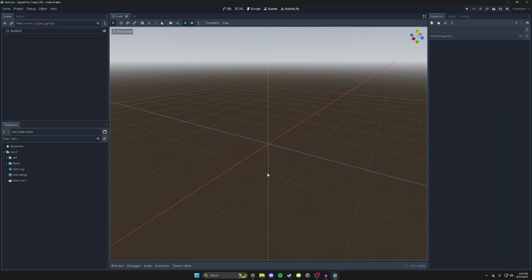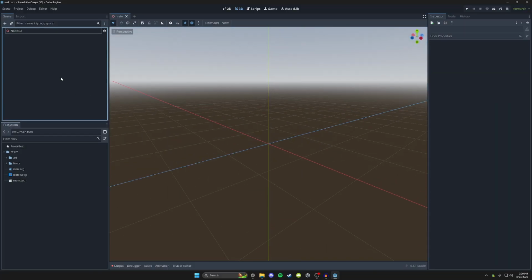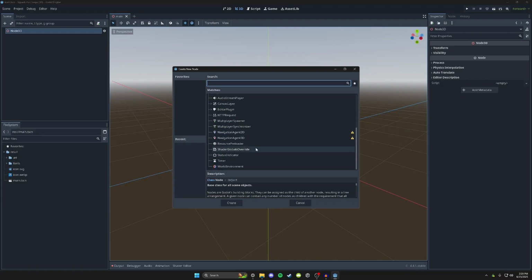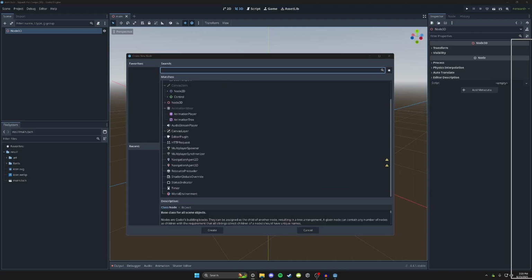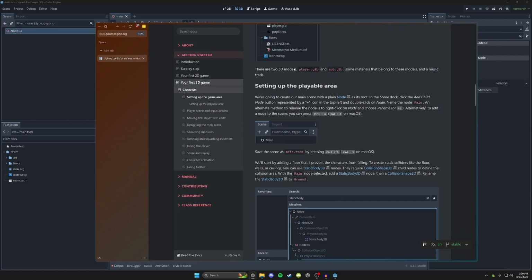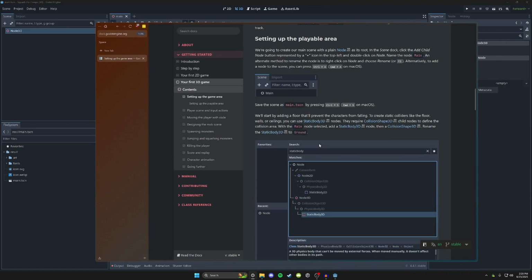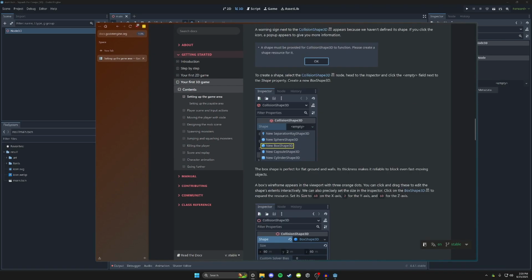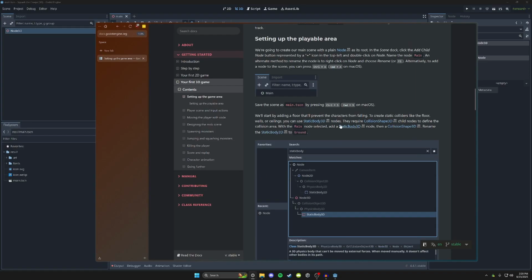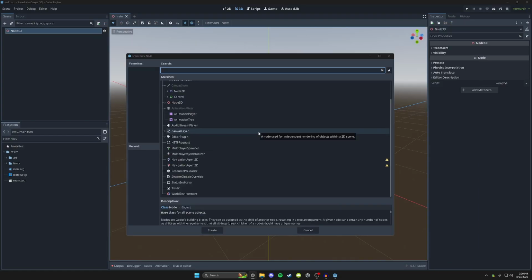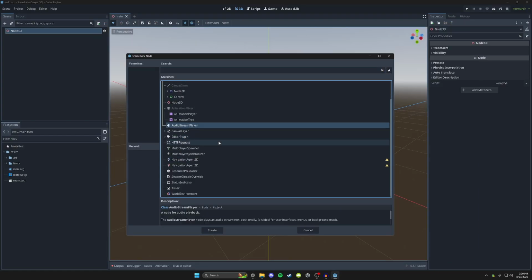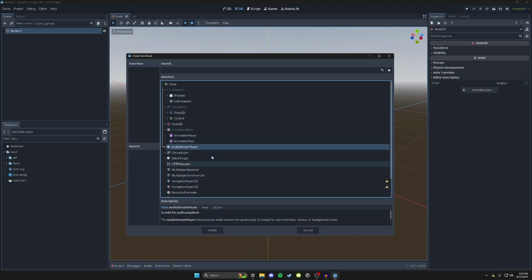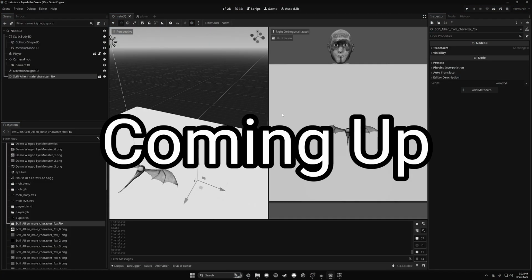So I guess we'll start off with a floor. So we're gonna add a child node. And nodes are basically, I guess, like game objects in Unity. Now I am following whatever we got going on here. I am going to be changing up a lot of stuff in here because I would like to, you know, break things and, you know, learn. So I'm gonna follow along with this, try to explain based on how I am seeing it, and then we'll break things and figure out how everything works once we get everything kind of going on here.